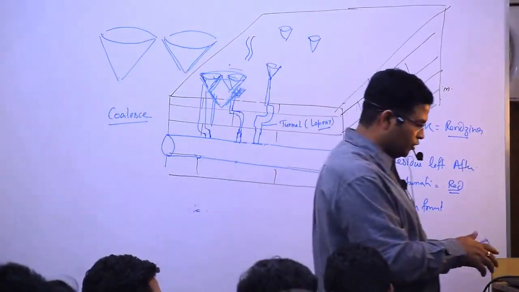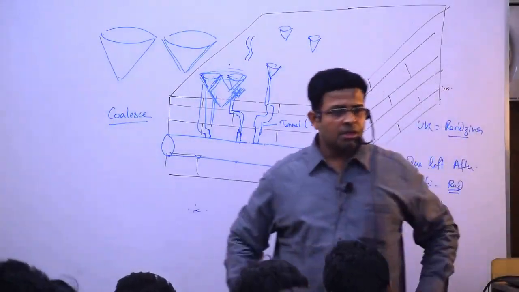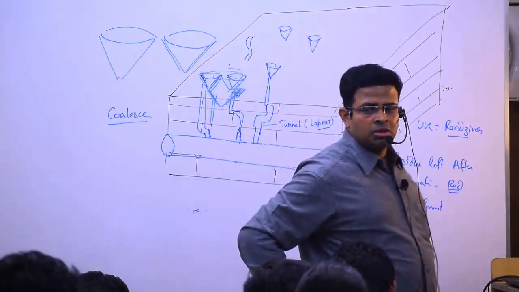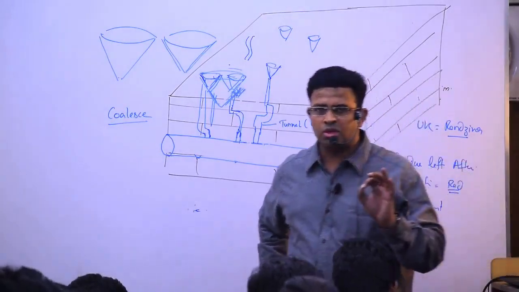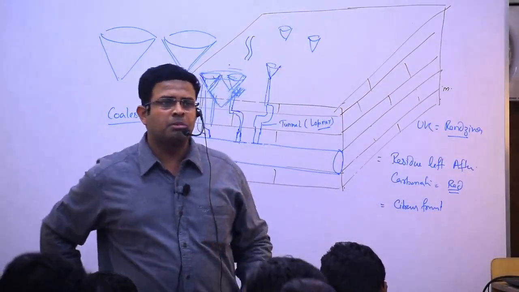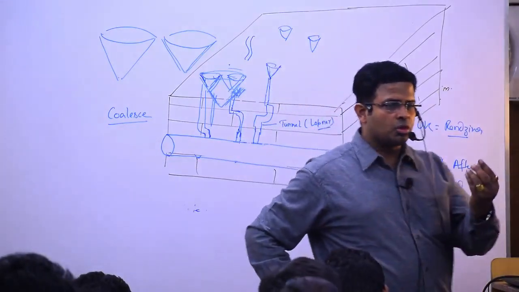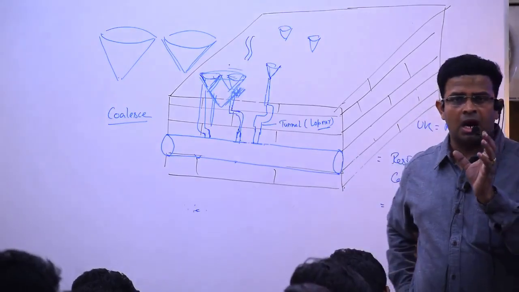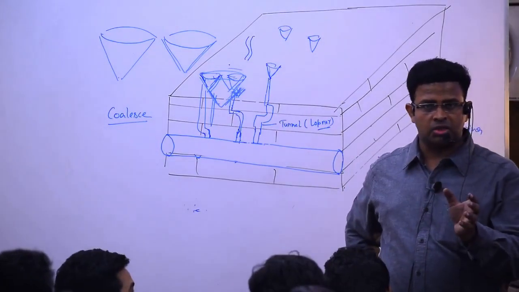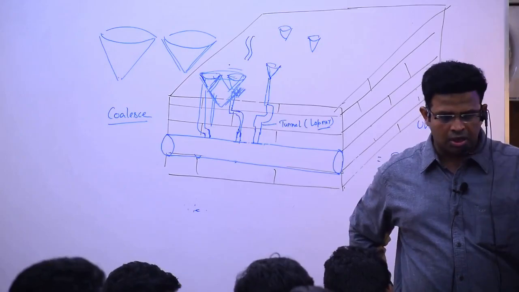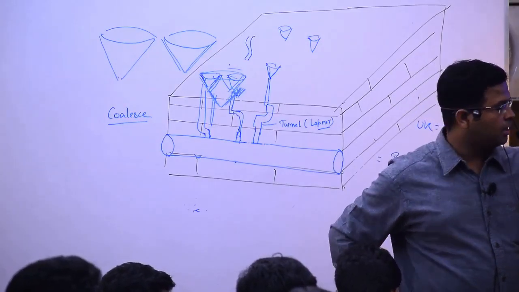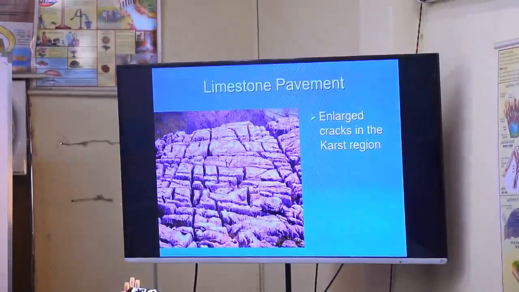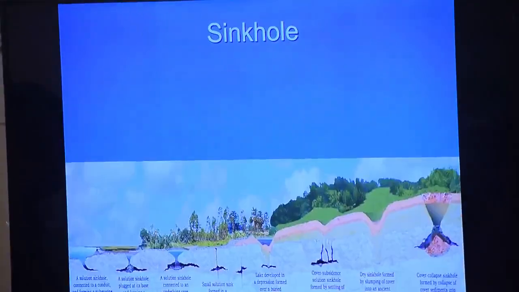So which are the two important features? Terra Rossa soil, and another we have seen, limestone pavement. Understood? These occur where limestone is comparatively less, and there is very hard granitic rock. Then limestone will be dissolved fast and leave behind what looks like a crack. Understood? So this is known as enlarged cracks in the karst region.